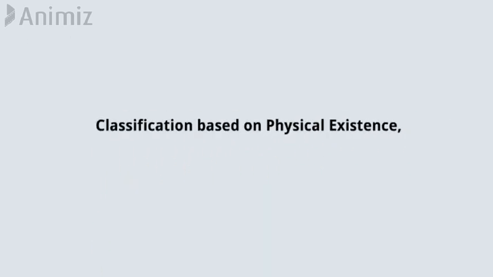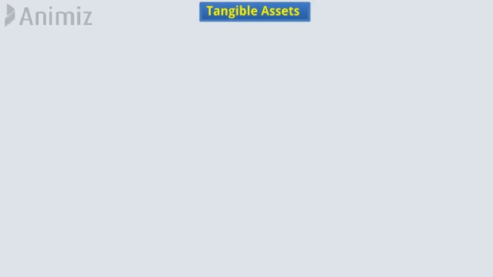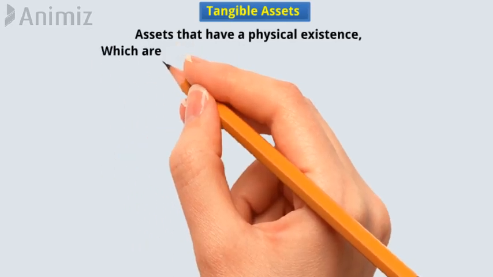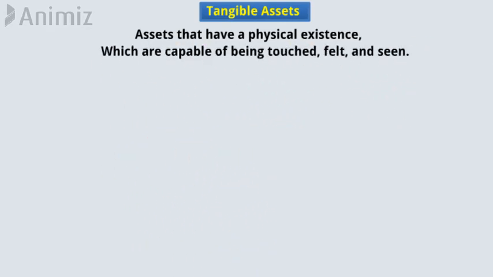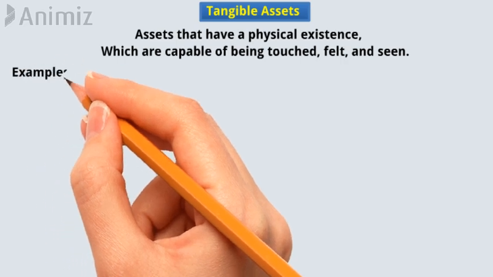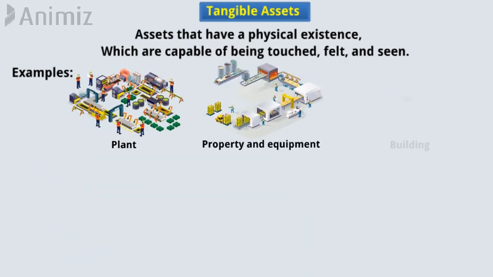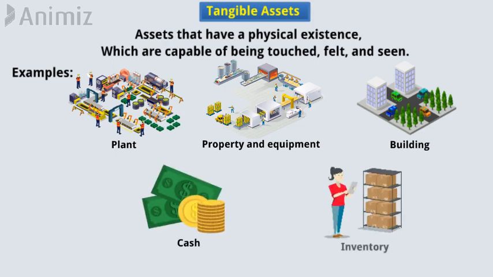Now come to classification based on physical existence. Tangible assets. Tangible assets are those assets that have a physical existence, that is, which are capable of being touched, felt, and seen. Examples of such assets include plant, property and equipment, building, cash, inventory, etc.